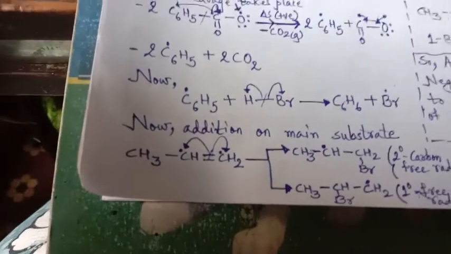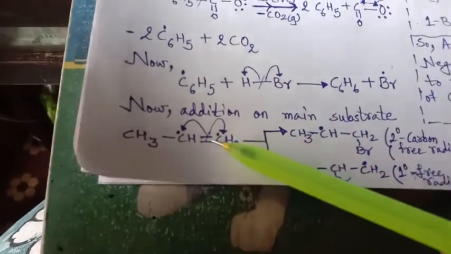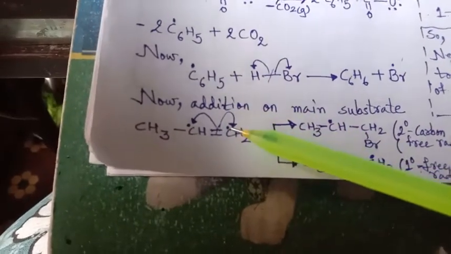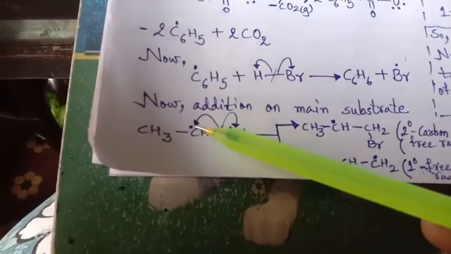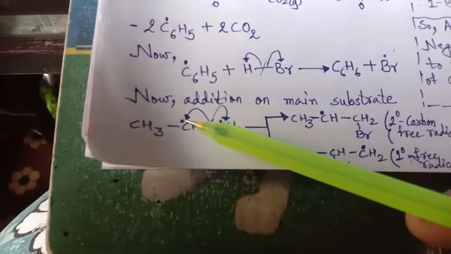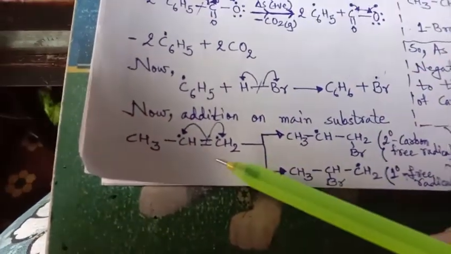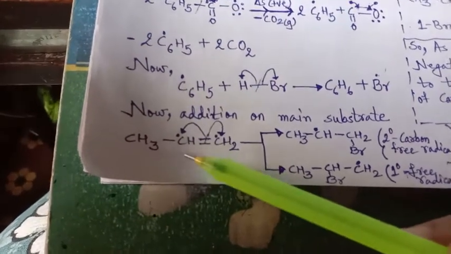So what is our main substrate? Propene is our main substrate. CH3, CH, double bond CH2. Again here the pi electron will be cleaved. On cleavage, this electron will be here and this electron will be here. So this Br is cleaved over here. So again two possibilities. Either it will go here or it will go here.